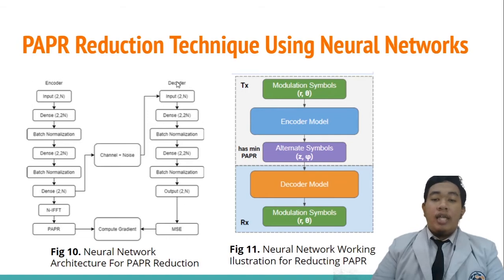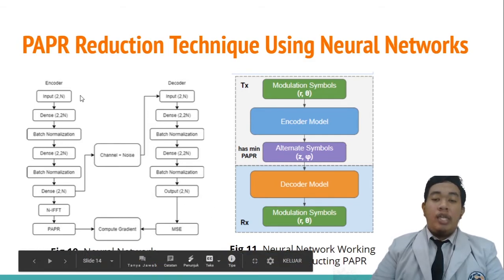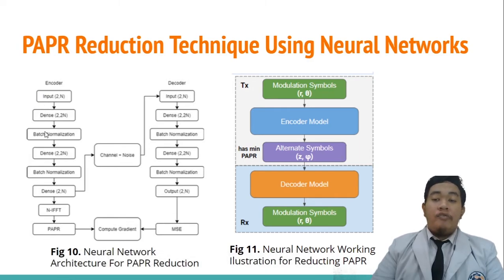QAM modulation data will be used as input and output of the neural network in the training phase. The neural network will try to deconstruct the QAM modulation symbol from the input layer into the neural network layer. And then, the neural network will try to reconstruct the QAM modulation symbol from the neural network layer into the output layer.